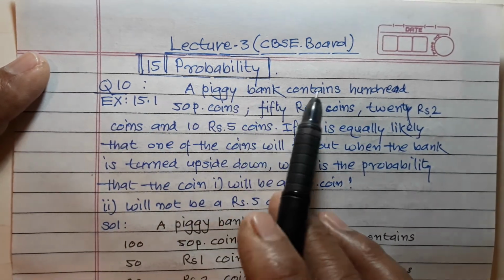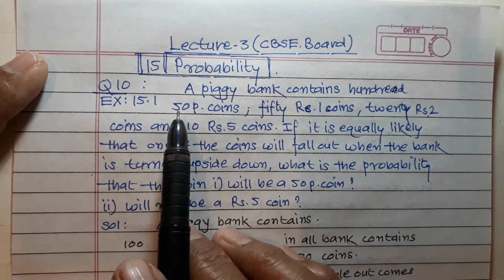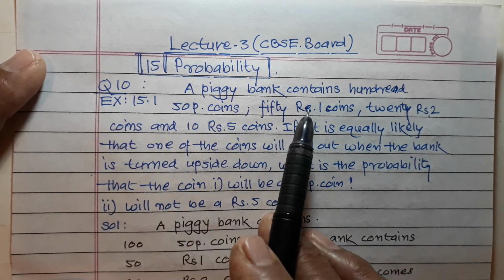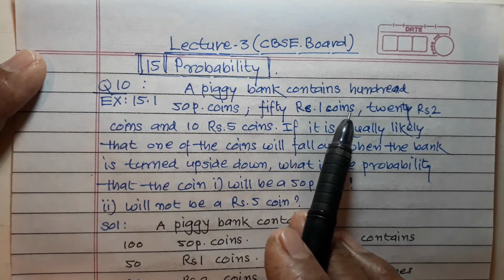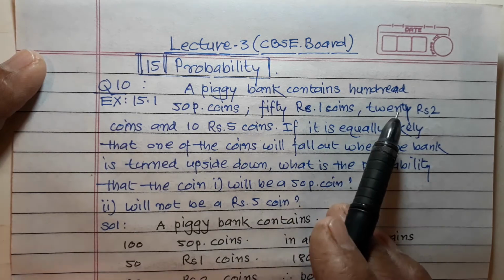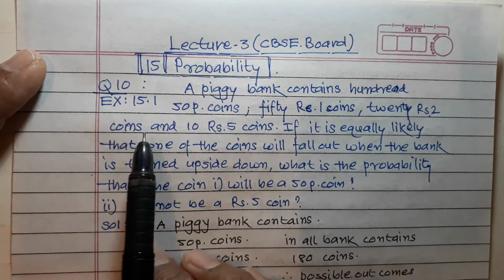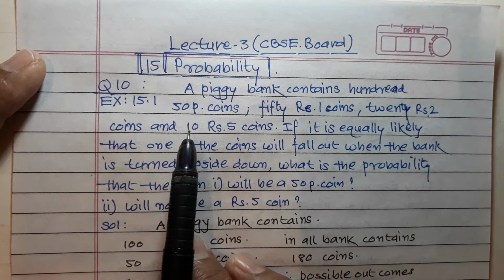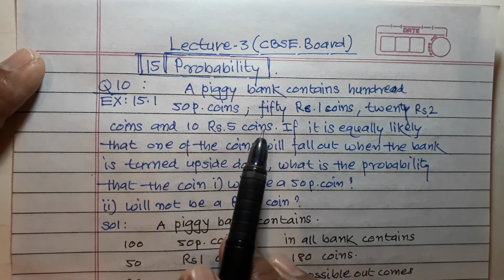A piggy bank contains 100 50 paise coins, 50 rupees 1 coins, 20 rupees 2 coins, and 10 rupees 5 coins.